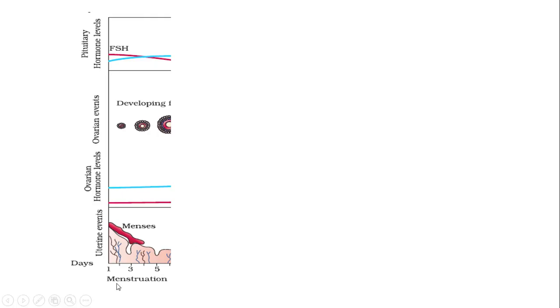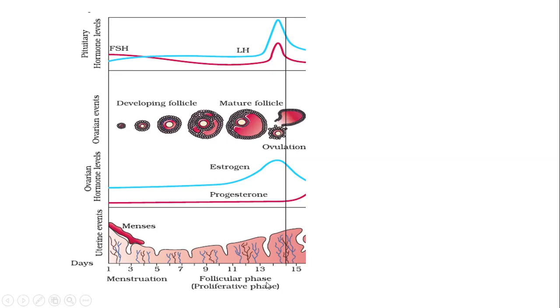Now this shows the menstruation phase, which lasts from day 1 to day 5. It is accompanied by menses or bleeding. The ovarian hormones are on their basal levels, and the pituitary hormones are also on their basal levels. This is followed by follicular or proliferative phase, in which regeneration of the endometrium takes place, estrogen increases, progesterone is still in its basal level, and follicles are maturing from primary to mature, that is Graafian follicle. LH is also increasing in its level. Day 14 to 15 is known as ovulatory phase, in which ovulation occurs, in which Graafian follicle ruptures to release the egg. For this, LH surge is required.